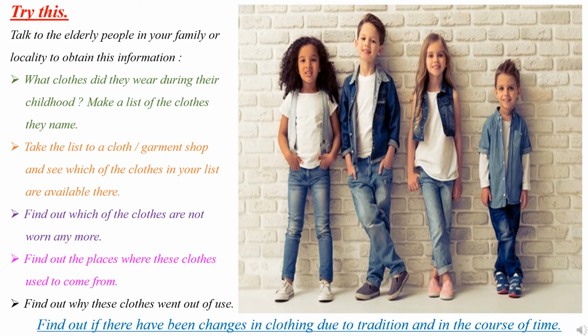So find out why these clothes went out of use because of lifestyle. Not everybody is using the dhotar, these clothes went out of use. Then find out if there have been changes in clothing due to tradition and in the course of time.